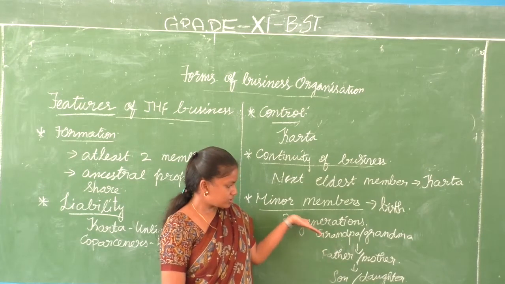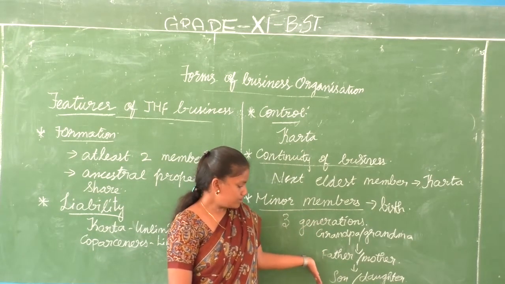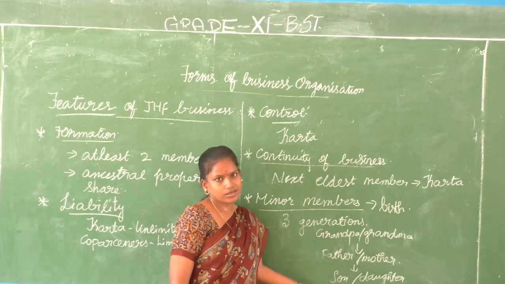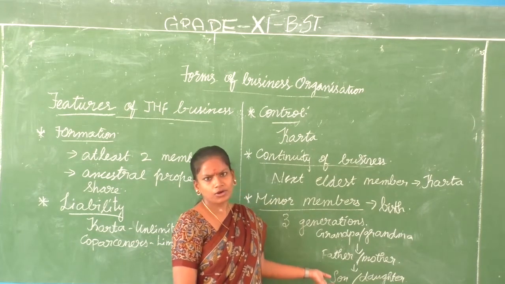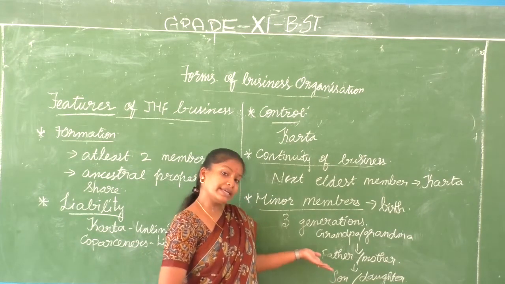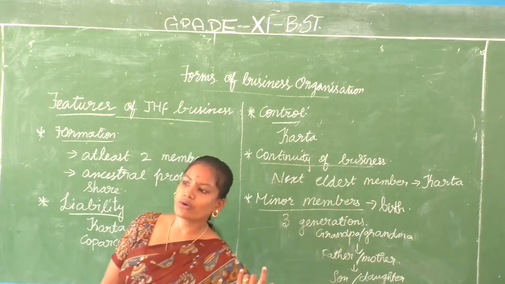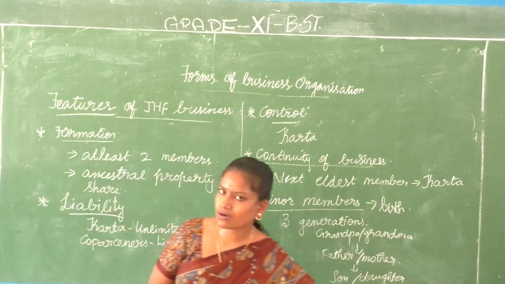The only condition is that 3 generations should be there in the business. So even when a child is born, if he or she is the 3rd generation, he or she immediately becomes a member, a co-partner of this family business. So we can find minor members in this sort of business organization.